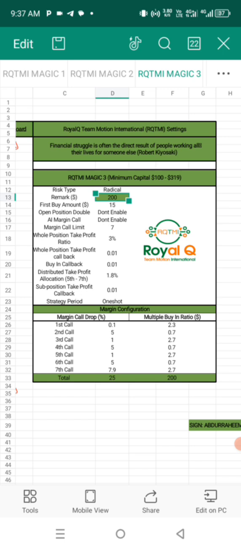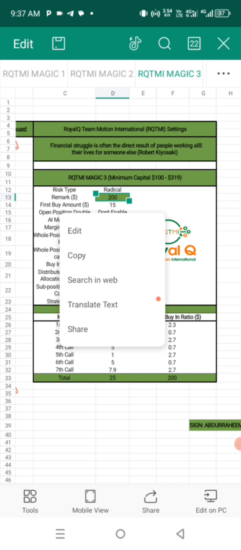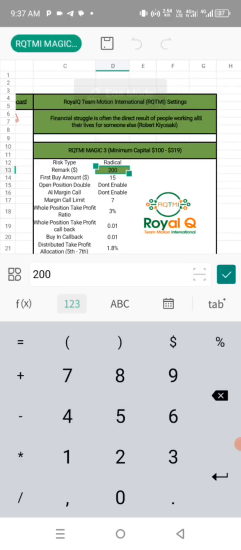Now I would start with $100. If you have $50, it's not as if you cannot trade. If you have $20, minimum on a coin is $10. Now, let's say you have $100, you are using a leverage of 10. So by the time you divide by 10, you have $10. The leverage of 10 you are using, which is 10x, multiplied by 10 will give you $100. So you are just going to type 100 on the remark.